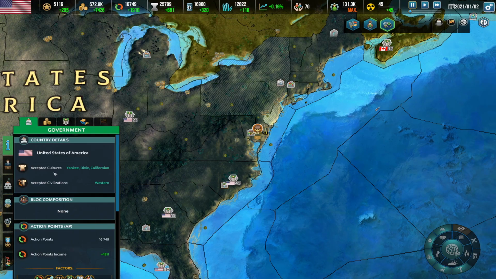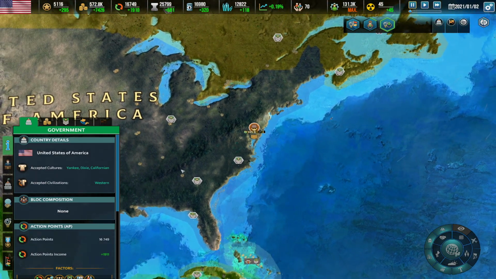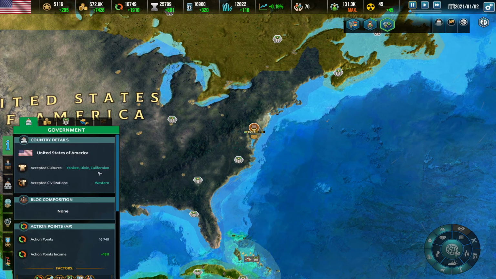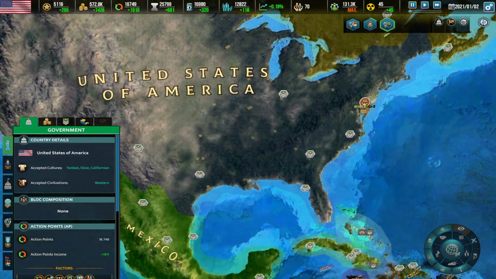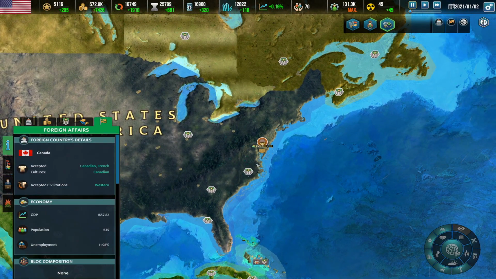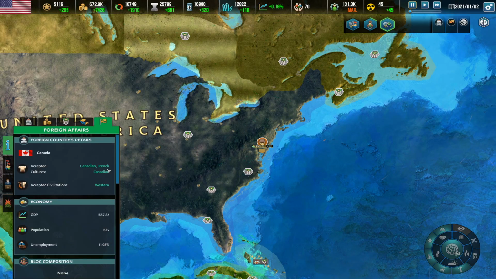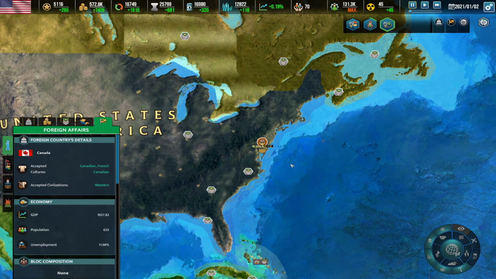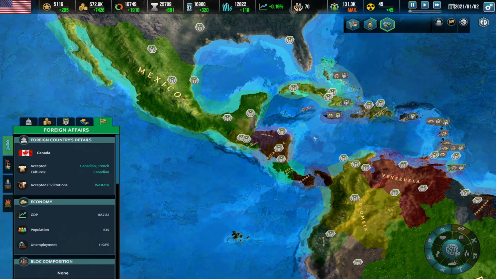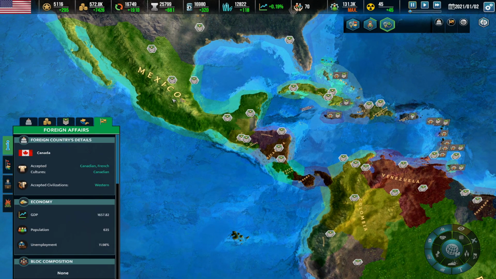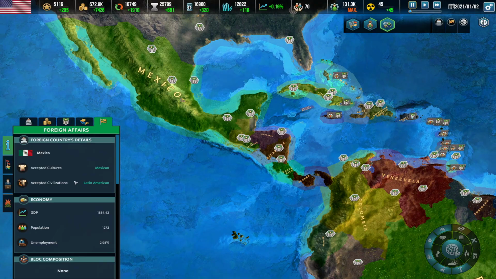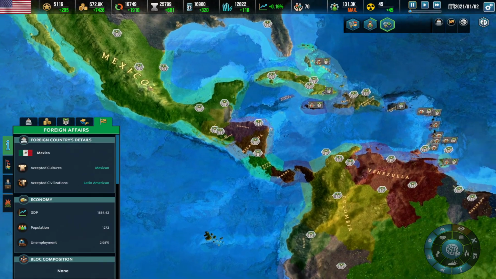And for the country of the United States of America, we have Yankee, Dixie, and Californian. It is separating Californian as an actual culture. For the civilization, we have as well the Western civilization. In Canada, we see the French Canadian and the Canadian, which is pretty much the same thing that we have seen before. And where I think that everything is going to start changing is going to be here in the Hispanic America section here. For Mexico, we have the Mexican culture and the Latin American.